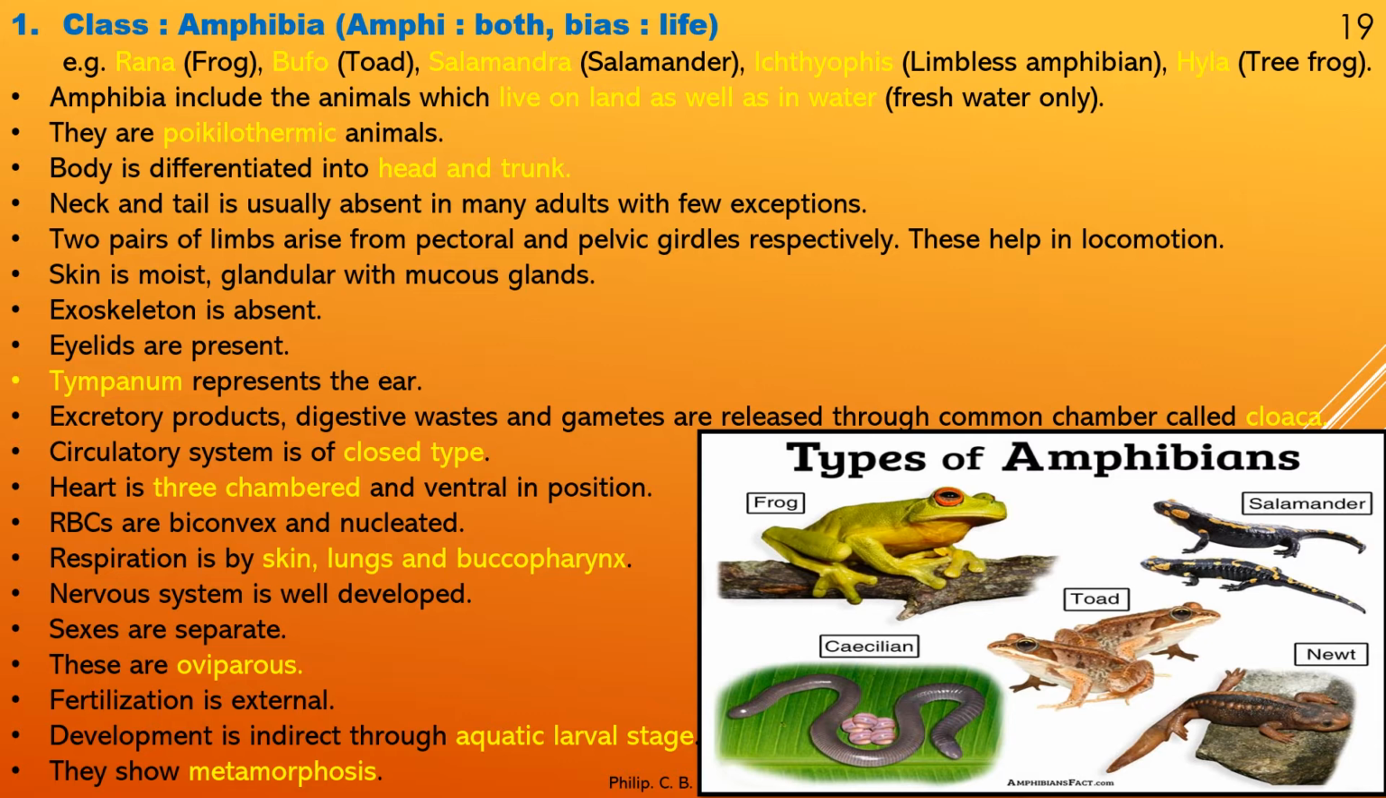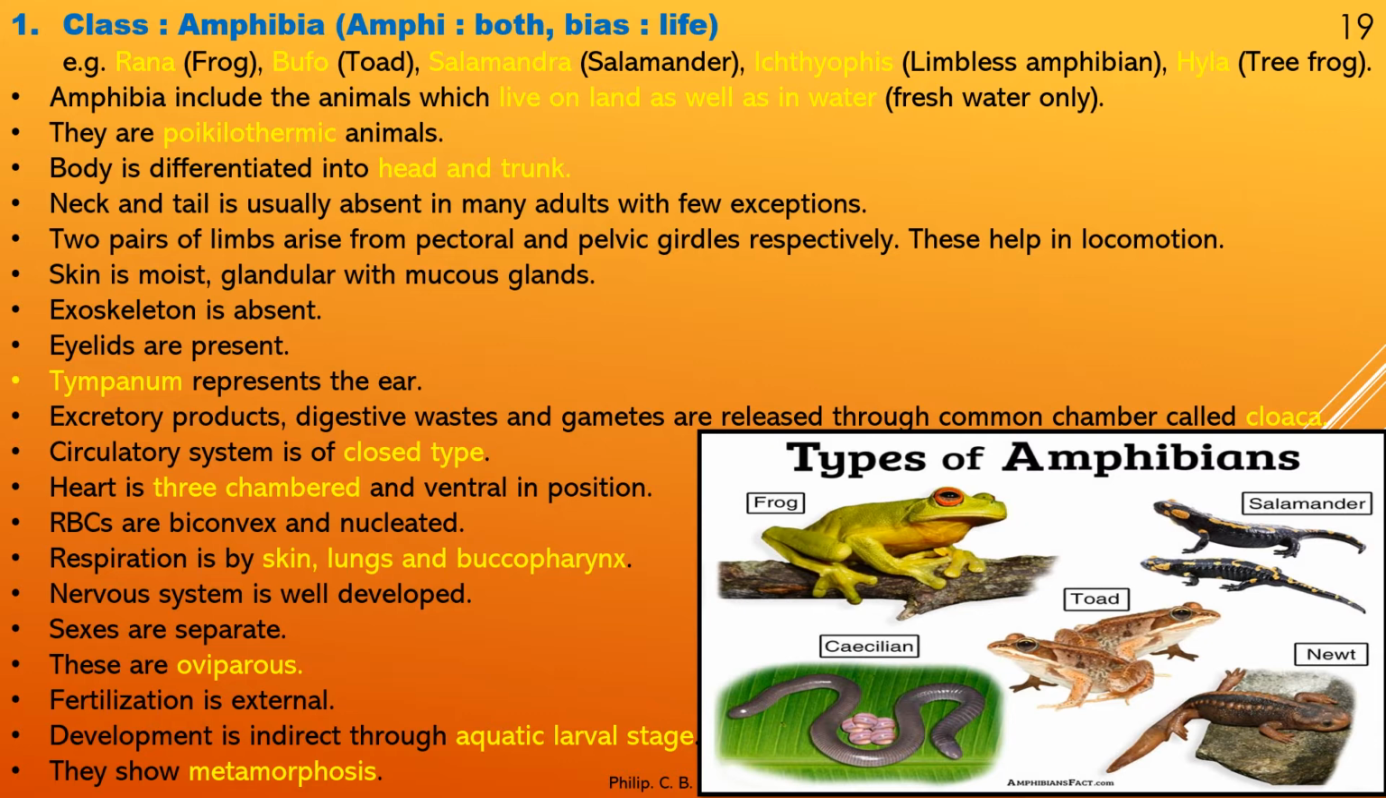Rana, that is commonly called frog, Bufo, toad, Salamandra, salamander, Ichthyophis, a limbless amphibian which appears like an earthworm, Hyla, tree frog. So these are some of the examples. So we go to the characteristics. Amphibia include the animals which live on land as well as water, that is fresh water only. They are poikilotherms. So if you have seen the characteristics of Pisces, even they are poikilotherms.